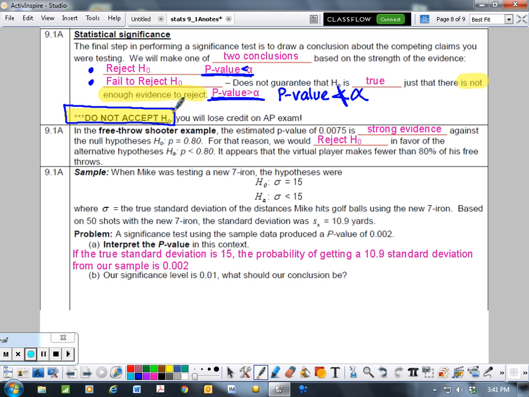But again, we don't say that anything's true because, based on probabilities, we really don't know the truth. We're just going based on our evidence. We have enough evidence to reject, or we don't have enough evidence to reject, so we fail to reject.